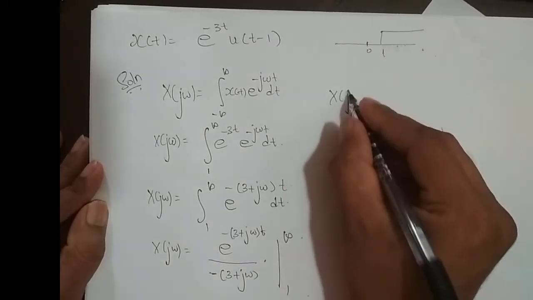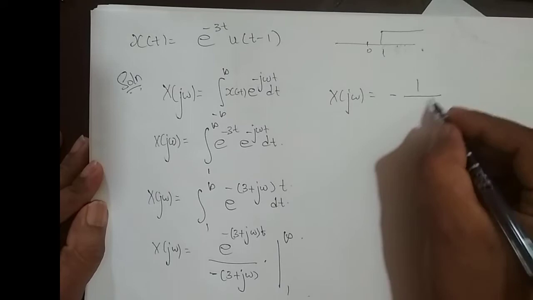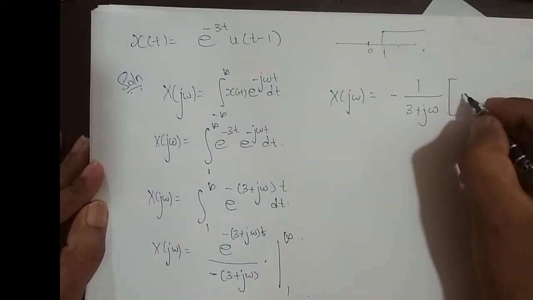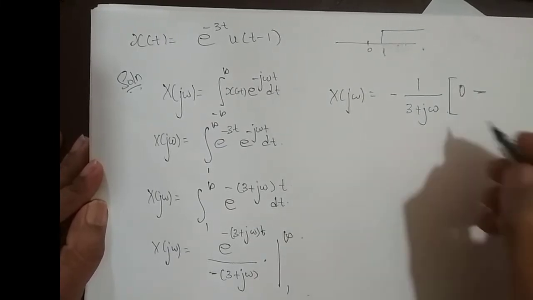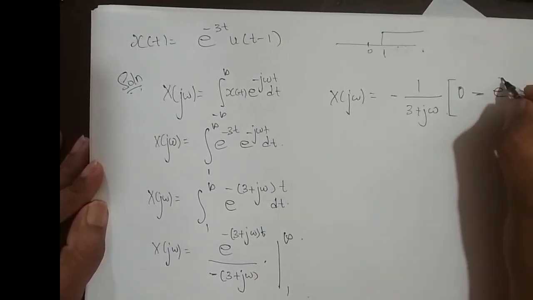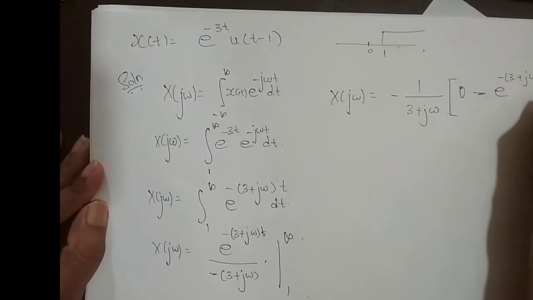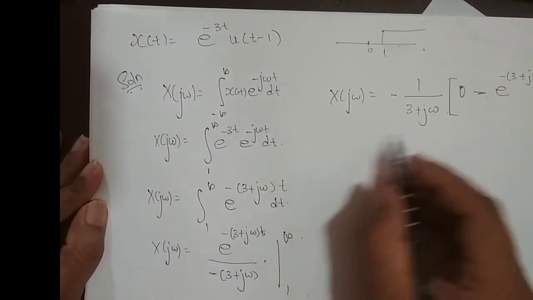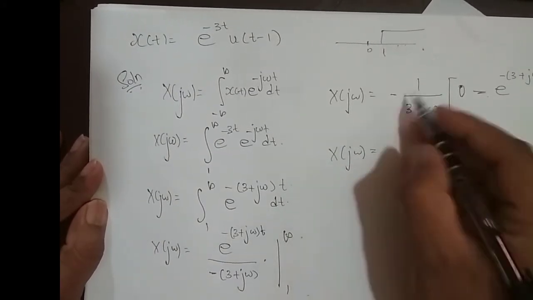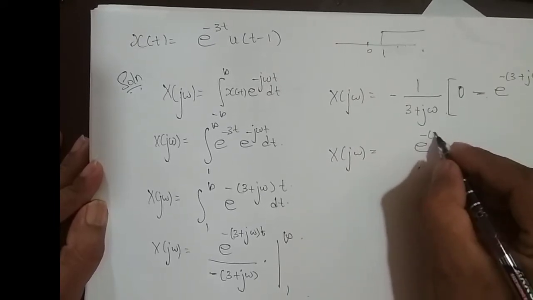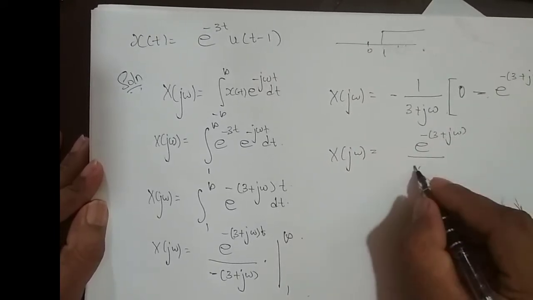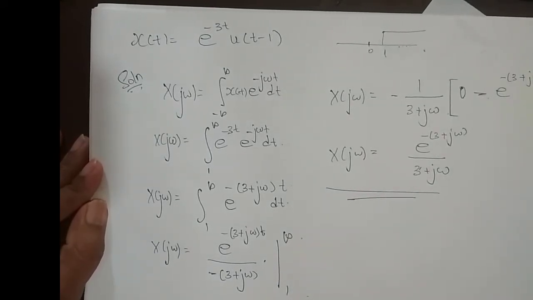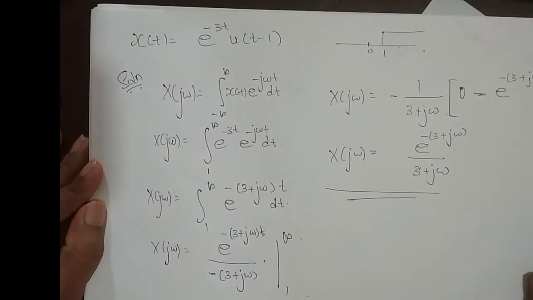So X(jω) is equal to, I'll take minus 1 divided by (3+jω) outside, and I'll apply the limit: e^(−∞) is 0 minus e^(−(3+jω)·1). Okay, lower limit is 1, t is 1. So this ends up with X(jω) equal to e^(−(3+jω)) divided by (3+jω). So this is the Fourier transform of e^(−3t) u(t−1).